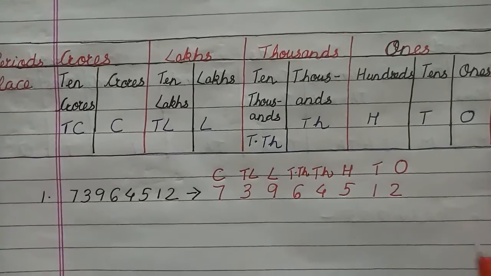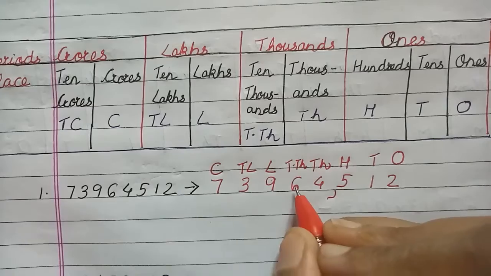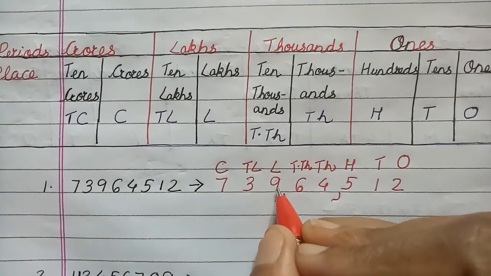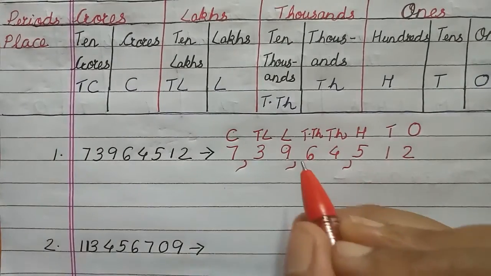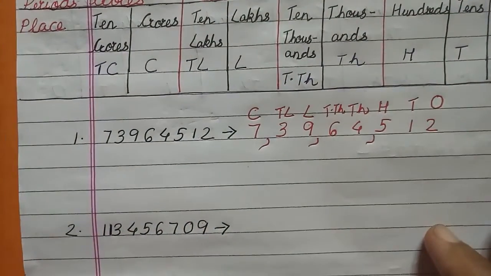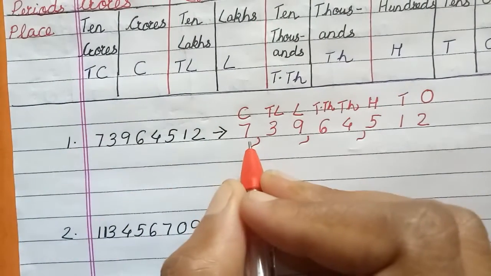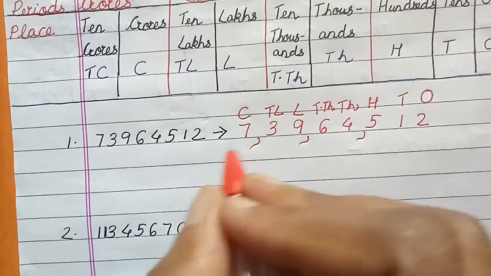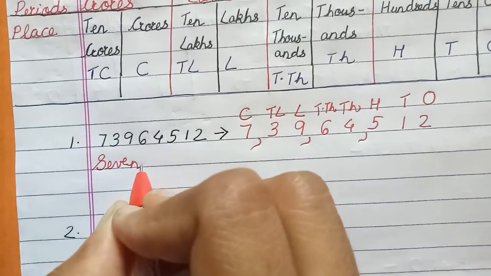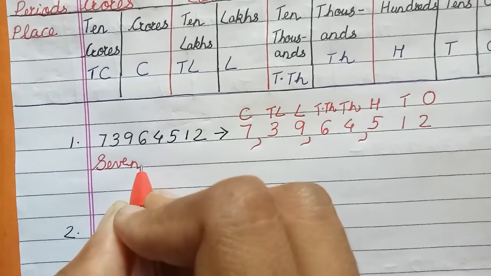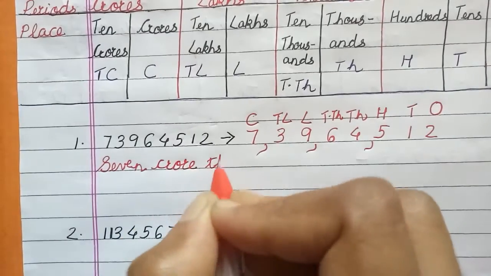Now comma will come from behind first 3 places. So 1, 2, 3. Okay. Then 1, 2. Okay. Then again 1, 2. Yes, this is how we put commas in Indian system. From behind 3 places, then 2 places, then 2 places. Now how do we write the number name of this? Children, when we write the number name, if you remember, we write it from our left side, right? So how do I name it? 7. You know that numbers together in commas are read together, right? So it will be 7 crore, yes,